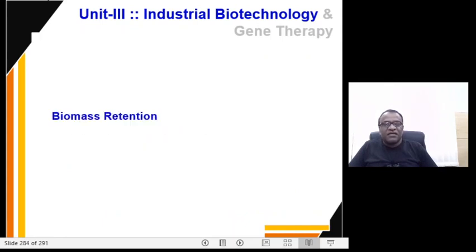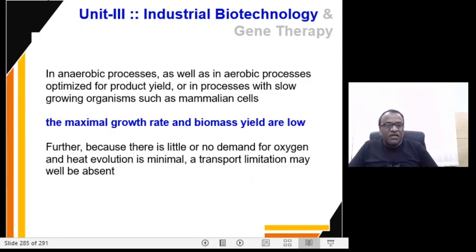Right. Now about biomass retention. In anaerobic process as well as in aerobic process, which are optimized for product yield, or in processes with slow growing microorganisms or slow growing mammalian cells, the maximal growth rate and biomass yield are low.